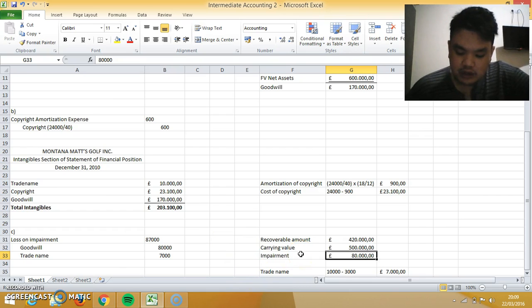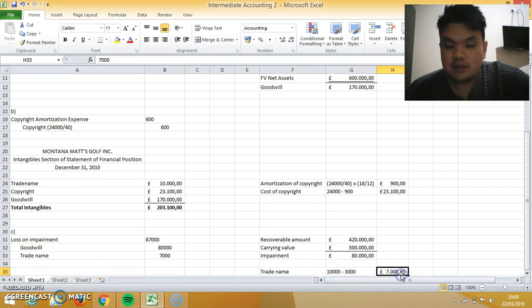For the trade name, the value in use now is 3,000. So we subtract it from 10,000: 10,000 minus 3,000 equals 7,000 pounds. This is the trade name.